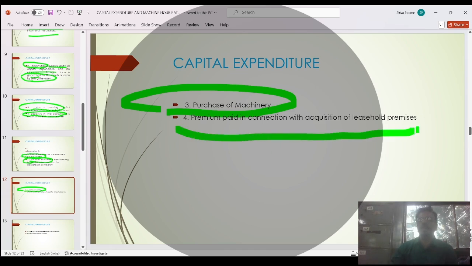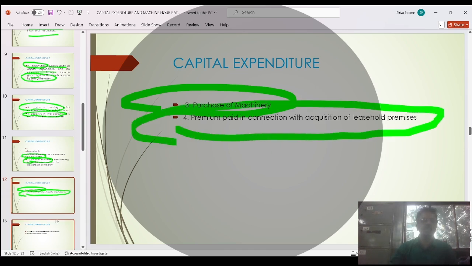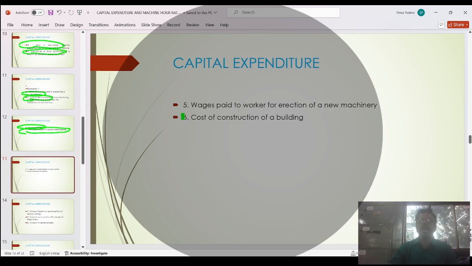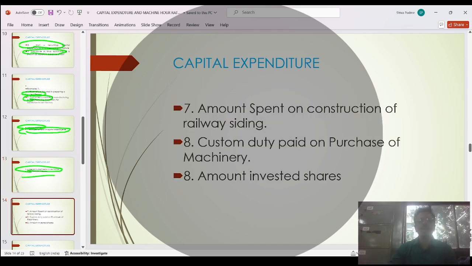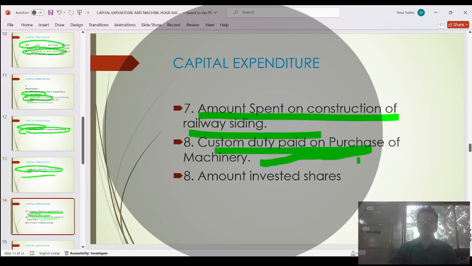After that, premium paid in connection with the acquisition of a leasehold. This is an example of capital expenditure. After that, wages paid to workers is also known as capital expenditure. And next, cost of construction is also known as capital expenditure. After that, construction of a railway siding is also an example of capital expenditure. Custom duty on purchase of machinery: sometimes we purchase machinery from outside the state, and on that we have to pay custom duty. So this is also known as capital expenditure.